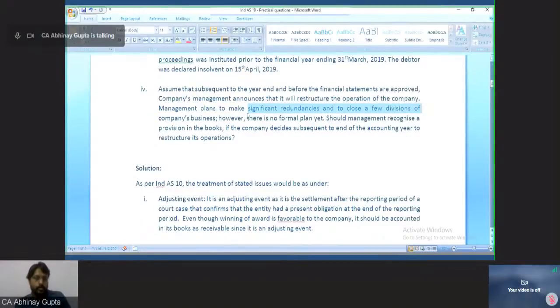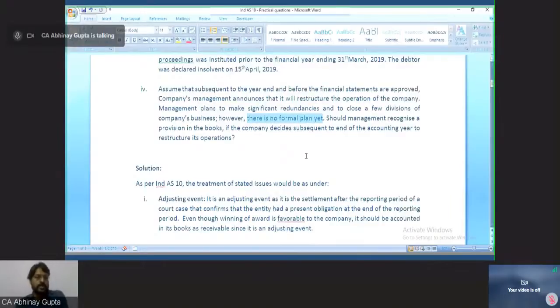However, there is no formal plan yet. It is just in their minds that they will do it, but no formal paper is prepared yet or approved by the competent authorized persons. Should management recognize this provision in the books or not?